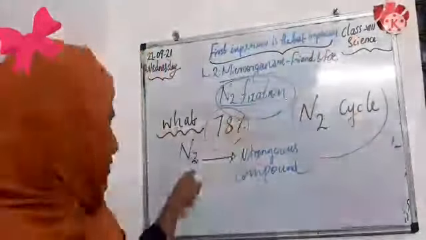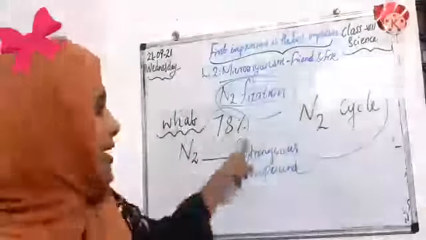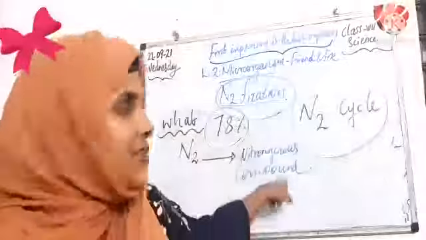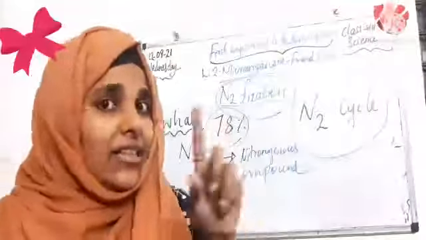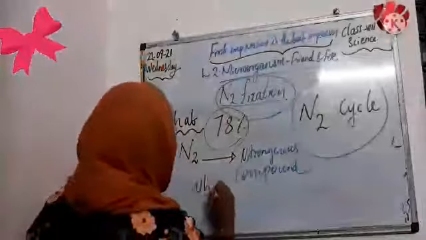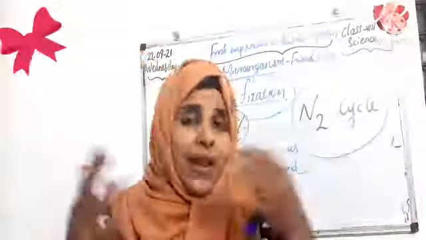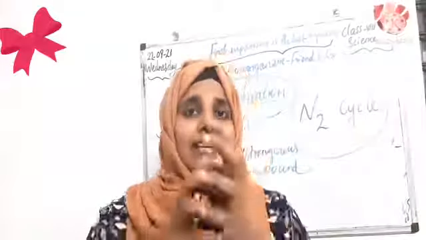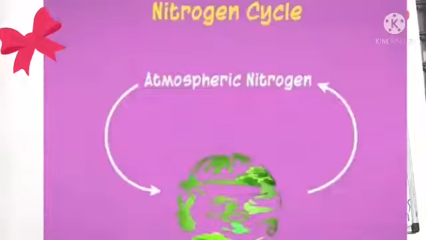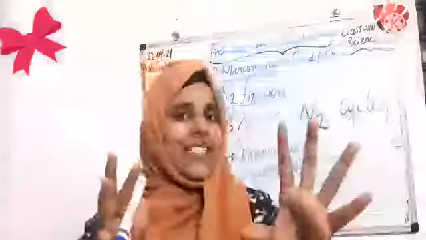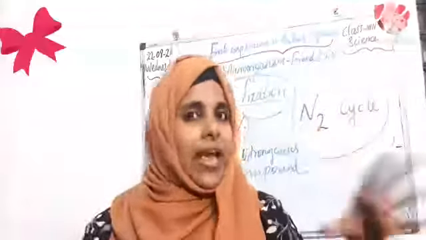That is the conversion of nitrogen into nitrogenous compounds. That process we call nitrogen fixation. Then we also discussed why nitrogen is fixed in our environment, because plants and animals cannot absorb nitrogen directly from the environment. That's why it needs to be converted. That is the reason for nitrogen fixation.